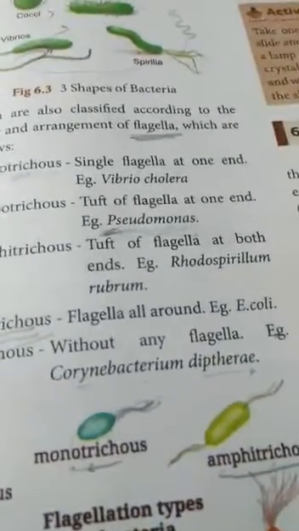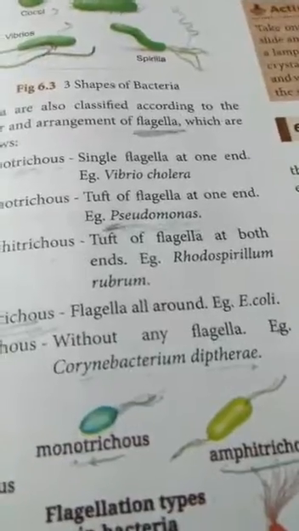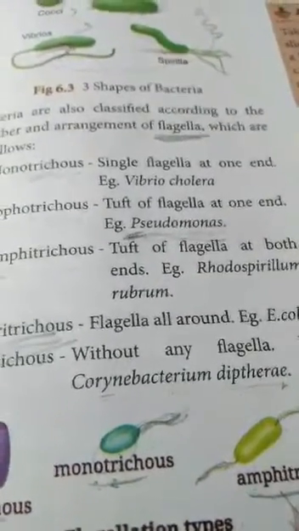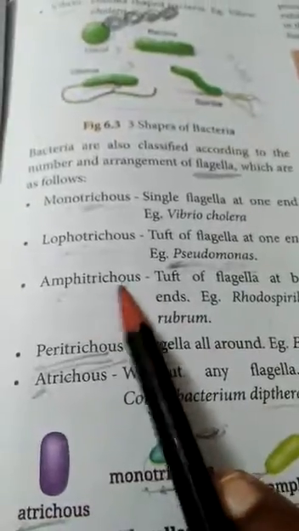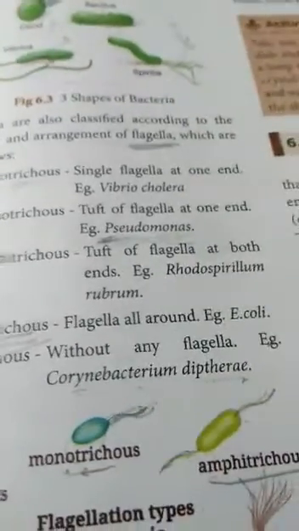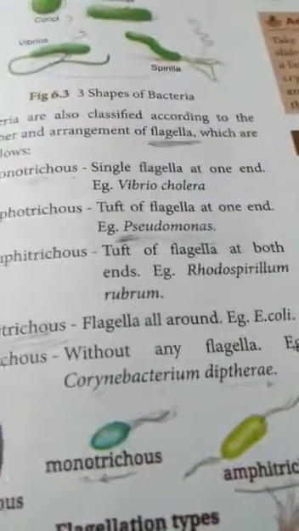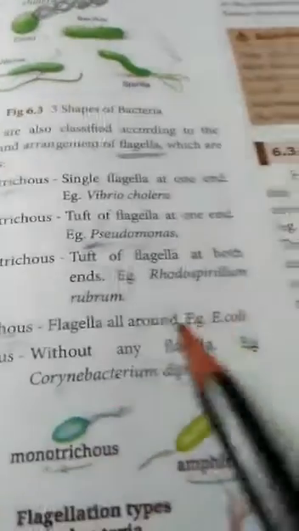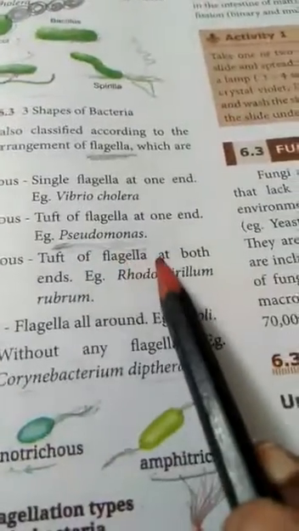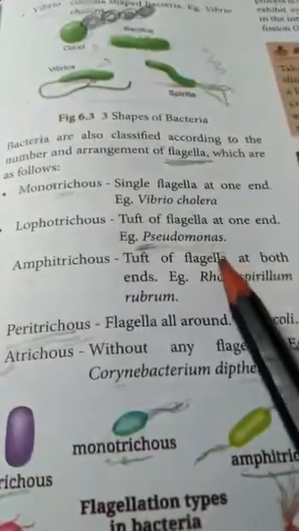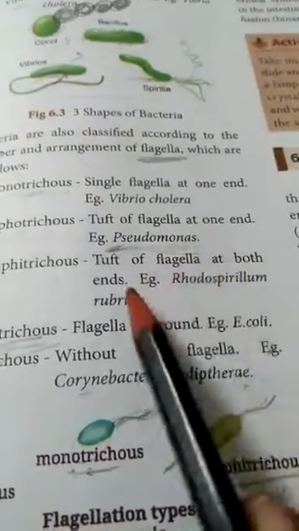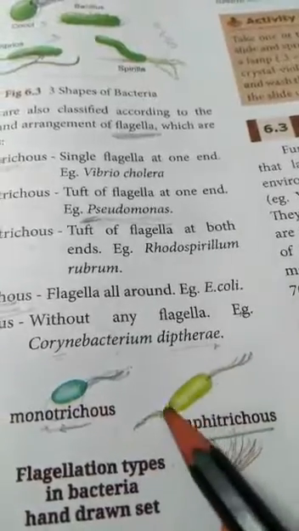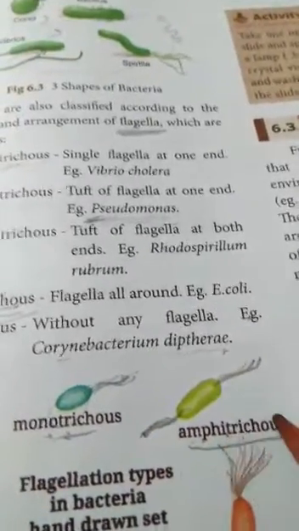When it lives on land, it breathes through lungs and through the skin. That is an amphibian. Amphi means two. See, a tuft of flagella at both ends, one here and one here. That is Amphitrichous.